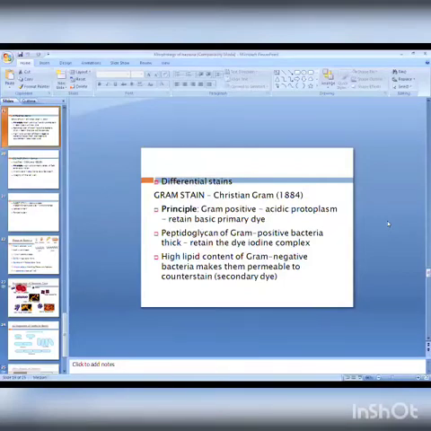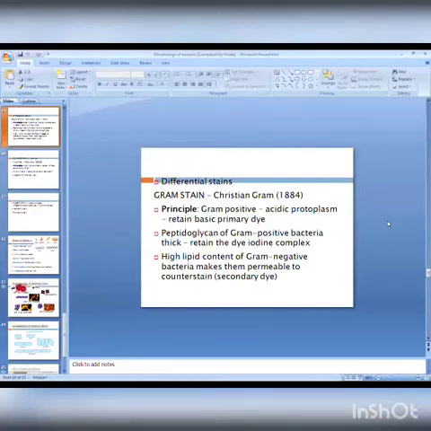Decolorization with absolute alcohol, till a colorless drop oozes from the slide. Absolute alcohol means 95%; always the concentration of that absolute alcohol is 95%. The next step, wash with water, and the last step is to apply the counterstain or secondary stain, safranin, for 1 minute. Wash with water, air dry, and observe under the oil immersion lens by putting a drop of cedar wood oil. After that you observe under the oil immersion lens.